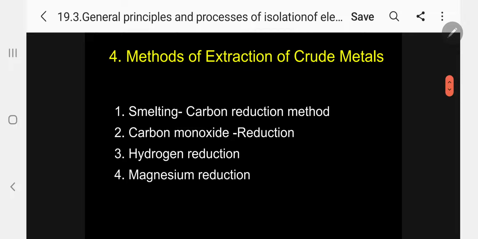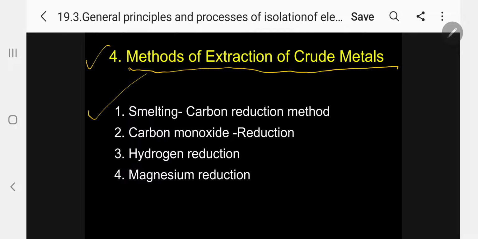Let me come to the fourth method, that is, methods of extraction of crude metals. Kindly follow. Crude means impure metals. What are the methods available? 1. Smelting or carbon reduction method, by heating with carbon. Carbon monoxide reduction method, heating with carbon monoxide.